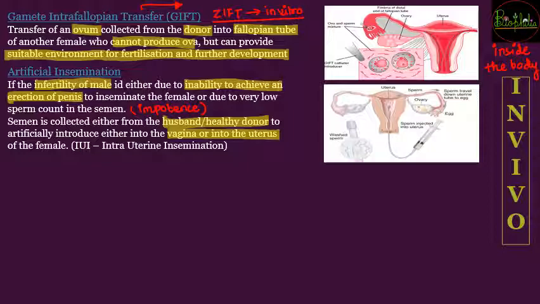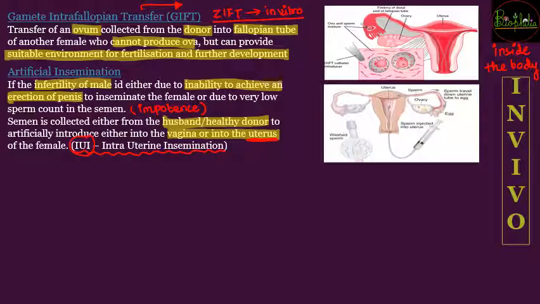So when it is artificially inseminated into the vagina or uterus, there is a possible chance to treat the infertility of males. If the artificial insemination occurs in the uterus, then it would be called intrauterine insemination, that is IUI.